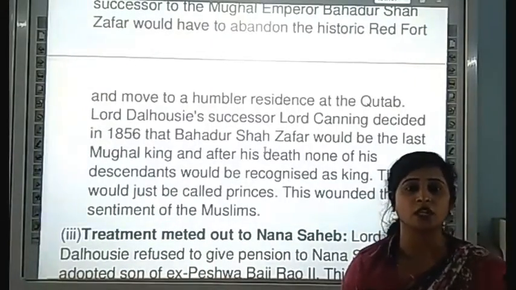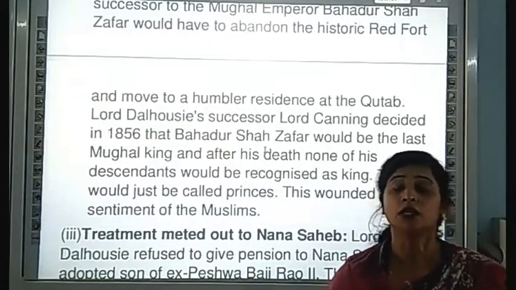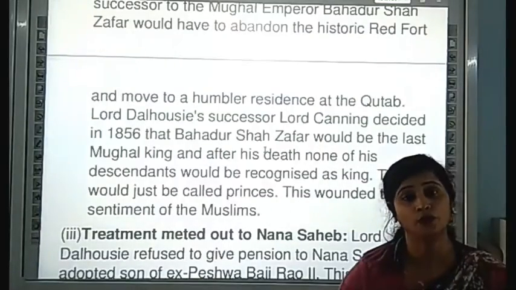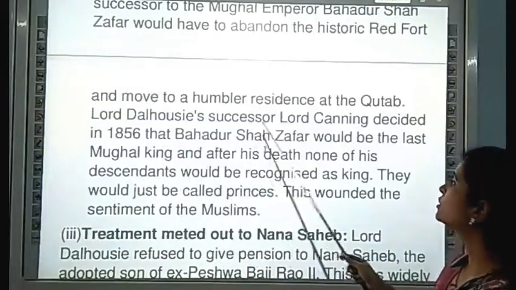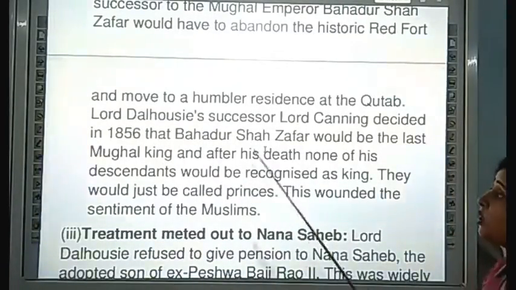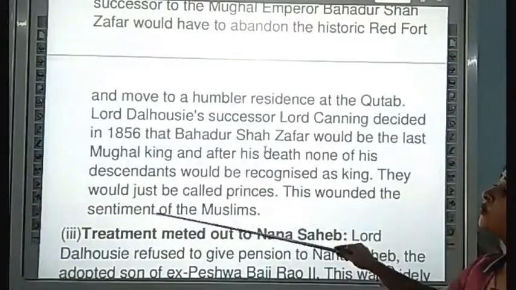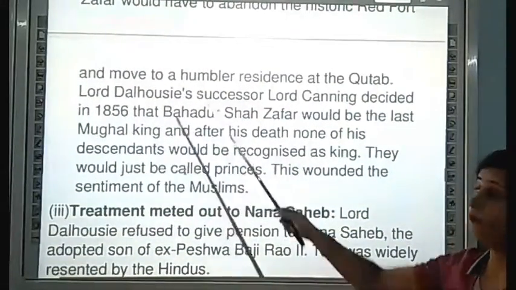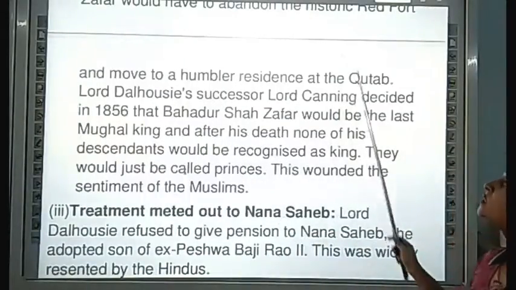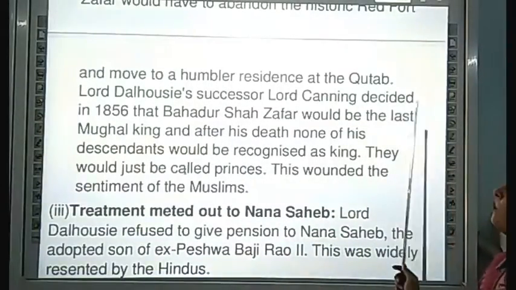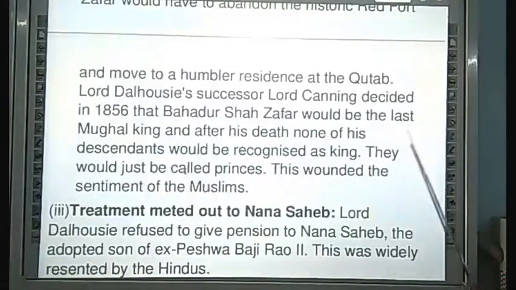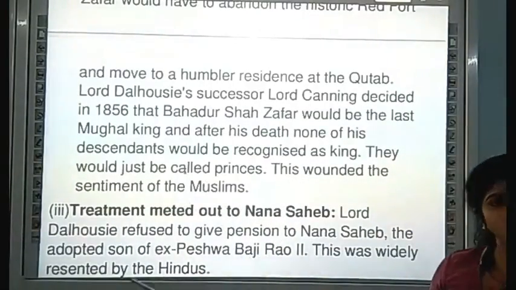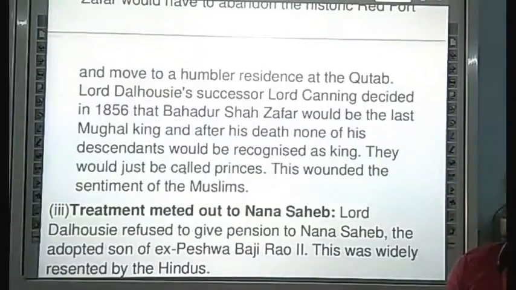What did Dalhousie announce? He announced that the successor of Bahadur Shah Zafar would move from the Red Fort and live at the Qutub. At that time the governor general of India was Lord Dalhousie. After Lord Dalhousie, his successor Lord Canning decided in 1856 that Bahadur Shah Zafar would be the last Mughal king. After that, there was no Mughal king.